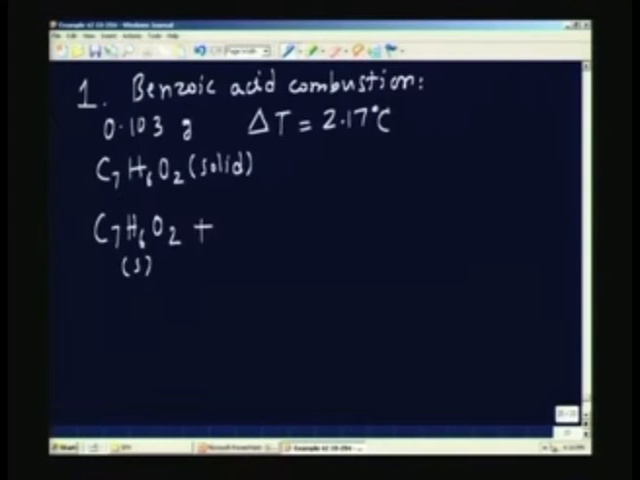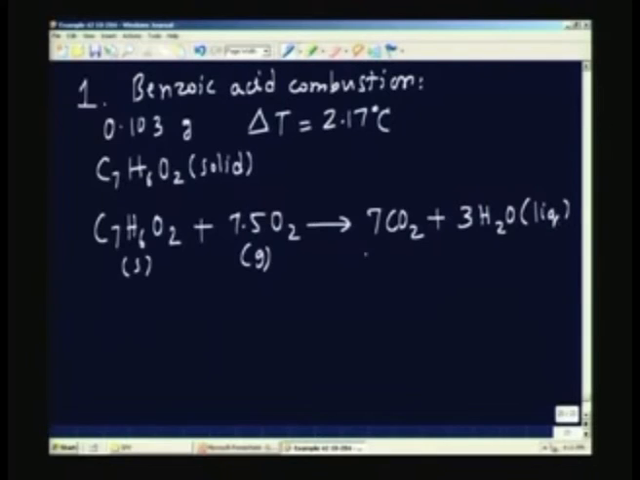The amount of oxygen required for stoichiometry and complete burning is 7.5 O2, in the gaseous form. After the combustion is over, you get 7 CO2 plus 3 H2O. The CO2 is in the gas form, and the water is in the liquid form, because we have already saturated the oxygen to start with, so that it cannot hold any more water in the form of vapor, therefore it will condense.